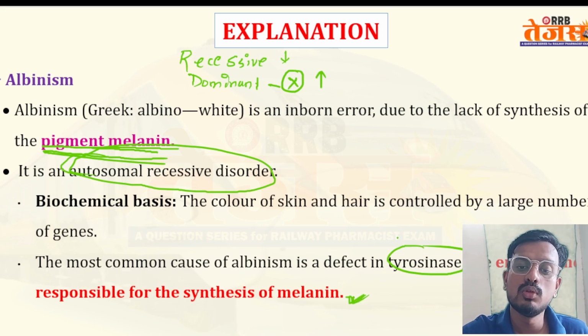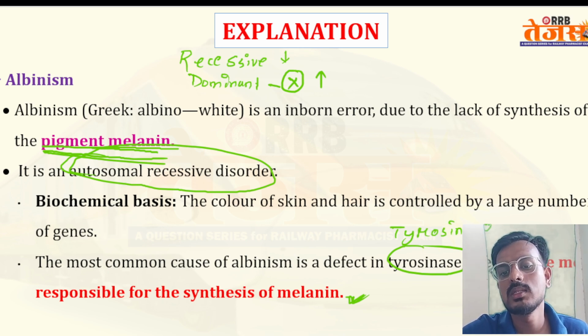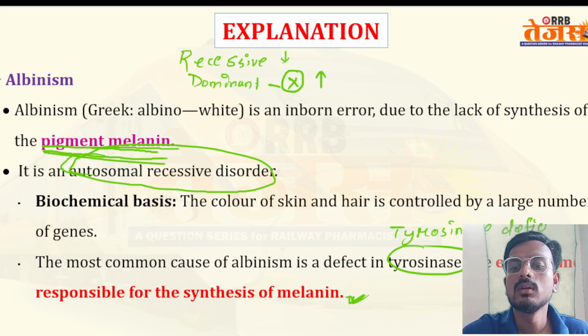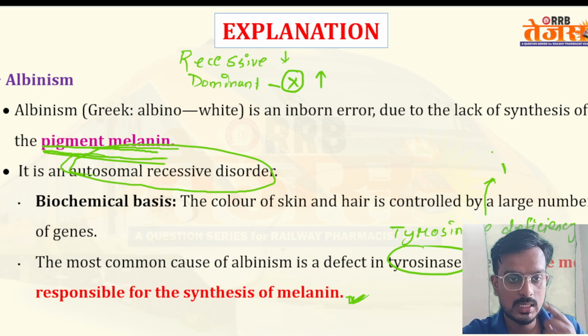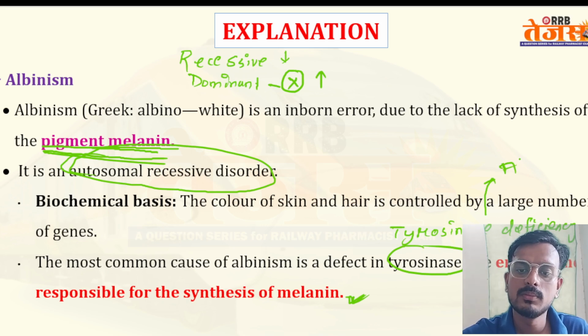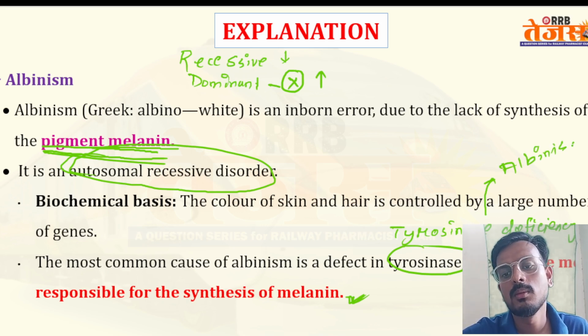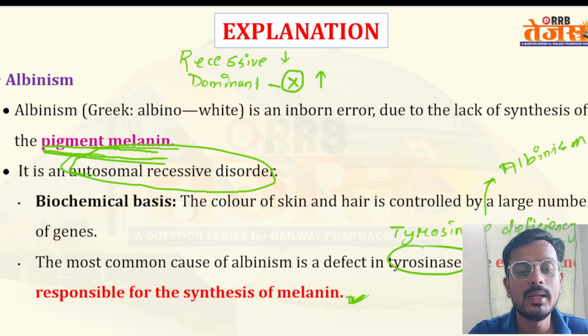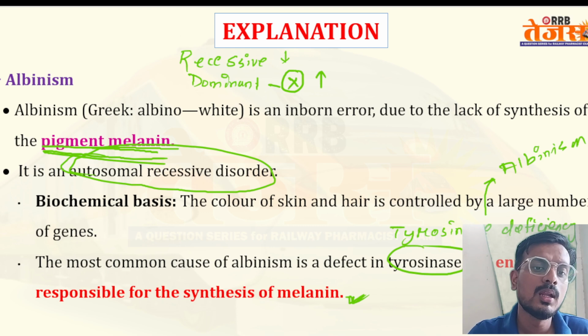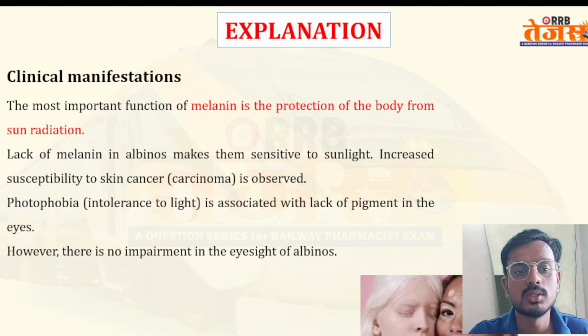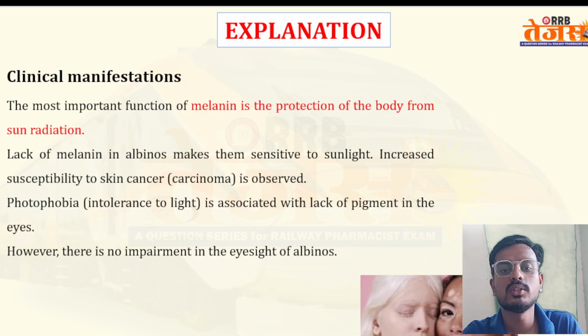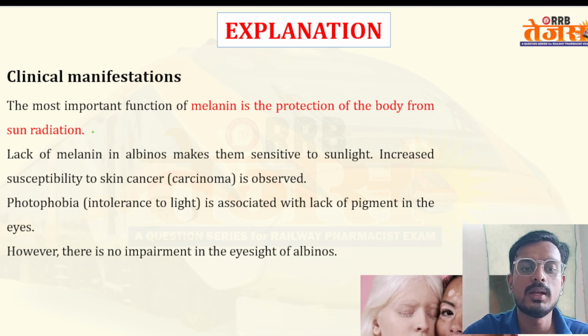So remember, due to the deficiency of the enzyme tyrosinase, albinism takes place, because a tyrosinase defect affects melanin metabolism or melanin biosynthesis, and due to that albinism basically occurs.